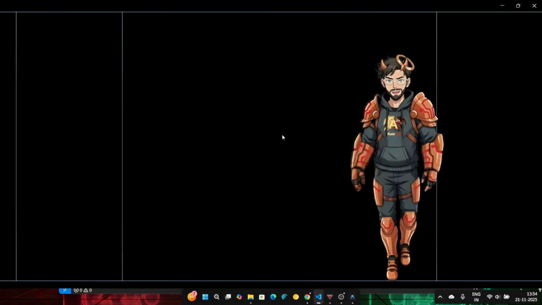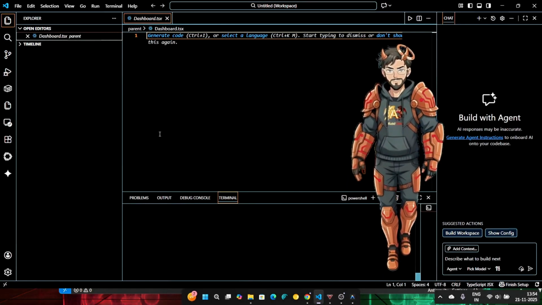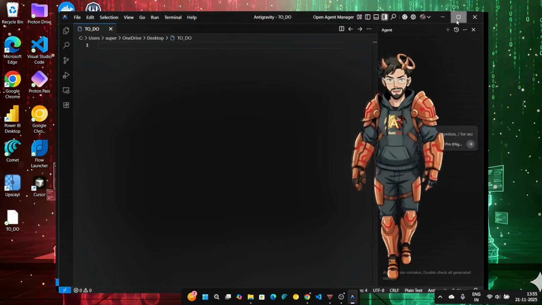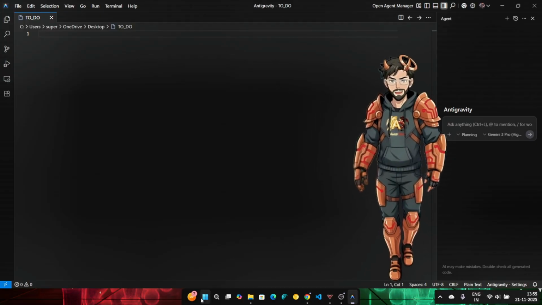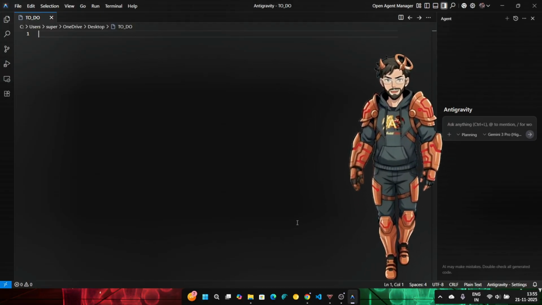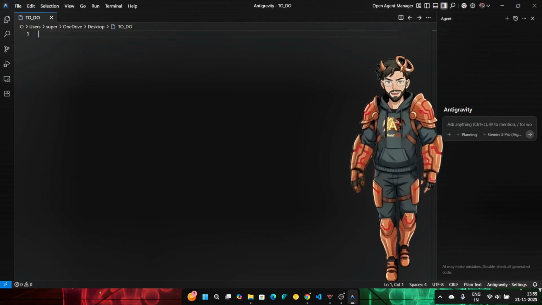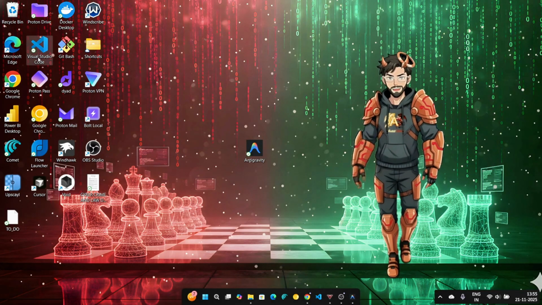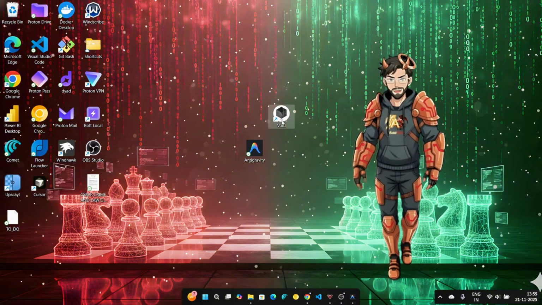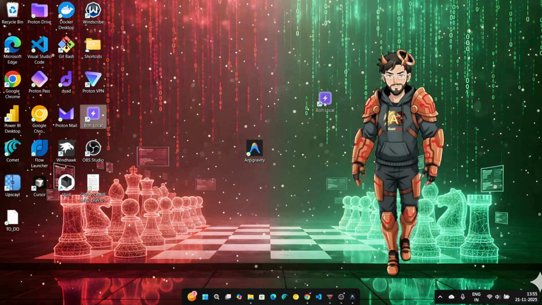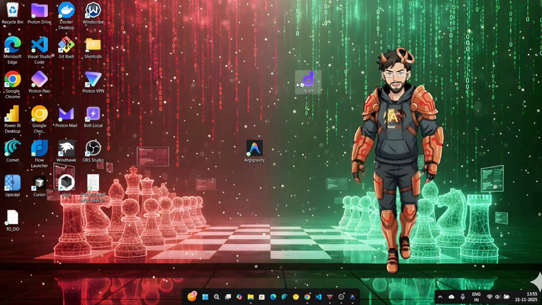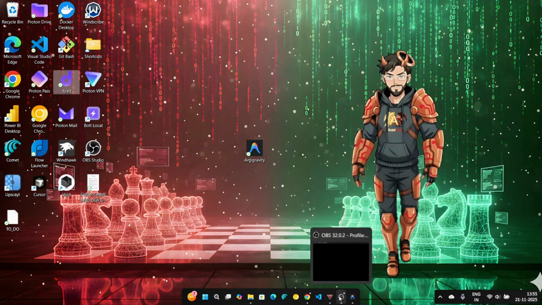IDE, just like VS Code. Many of you might know VS Code. So your VS Code looks something like this, right? This is basically an IDE. IDE is the environment where you actually type your code for execution. Some legends do it using Notepad. Hats off to them, but we can't do it using Notepad. So we use many IDEs, like VS Code. Then you see this Void, which is also one of the IDEs. Then you have Cursor, you have Bolt. I have the Bolt local one, Diad. All these are your IDEs.